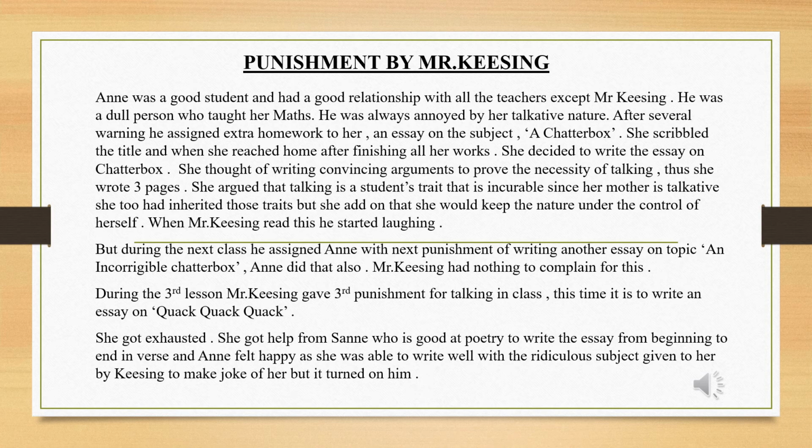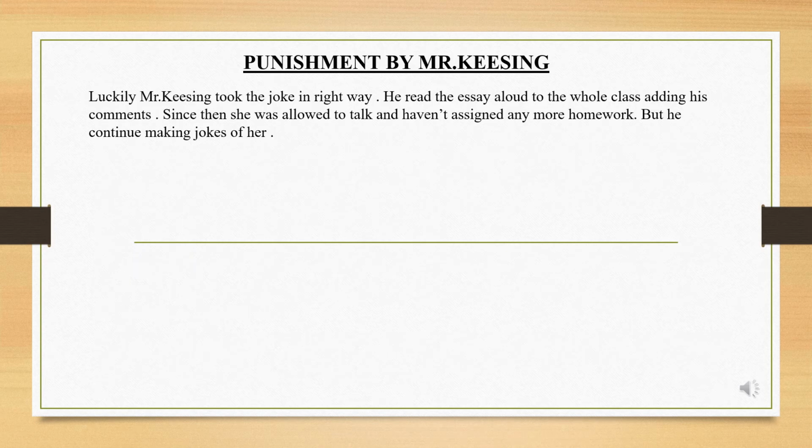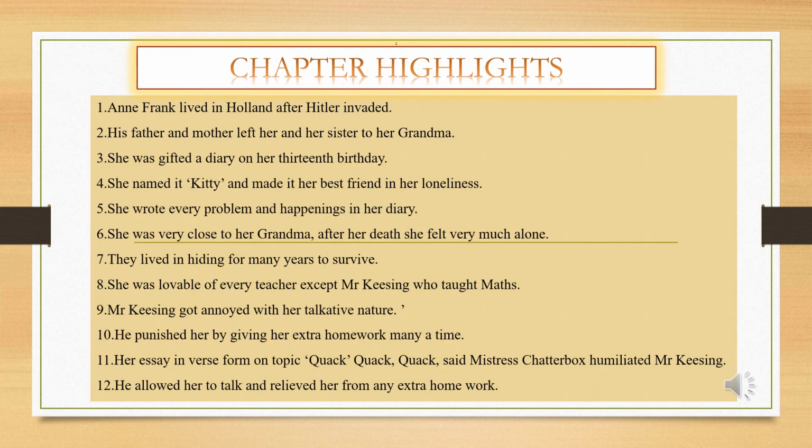She got exhausted. She got help from Sani, who is good at poetry, to write the essay from beginning to end in verse. And Anne felt happy as she was able to write well on the ridiculous subject given to her by Mr. Keesing to make a joke of her, but it turned on him. Luckily, Mr. Keesing took the joke in the right way. He read the essay aloud to the whole class, adding his comments. Since then, she was allowed to talk and was not assigned any more homework, but he continued making jokes about her.